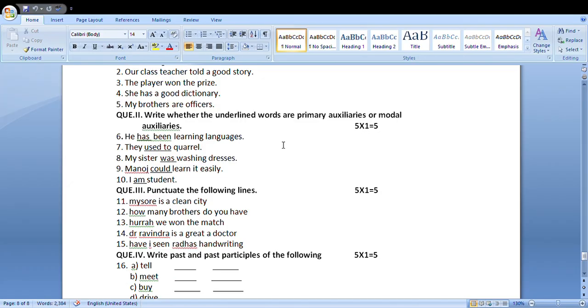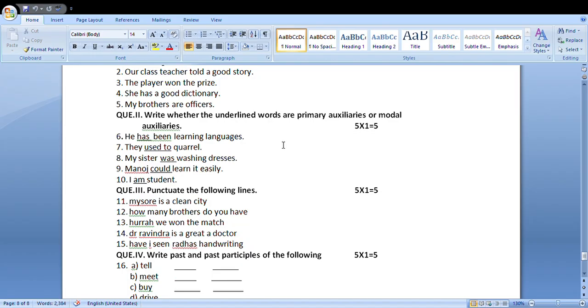Been, being are also primary auxiliaries. Then modal auxiliaries: can, could, may, might, must, should, used to, ought to, have to, be to, need, dare, do. These are modal auxiliaries. Okay, I have given the list, but I have only spoken. You can't see them, but you have to listen and remember.